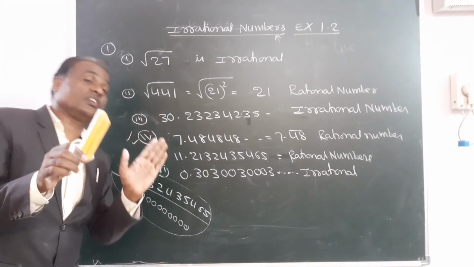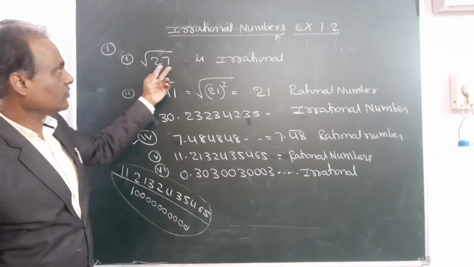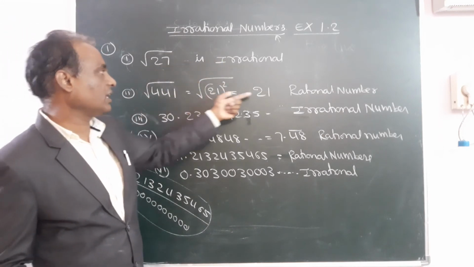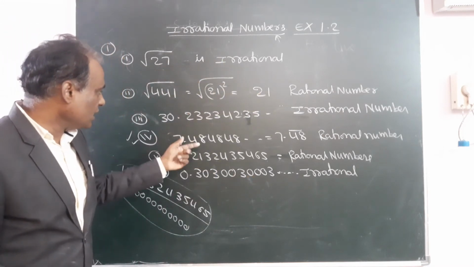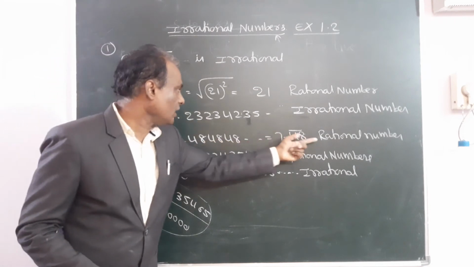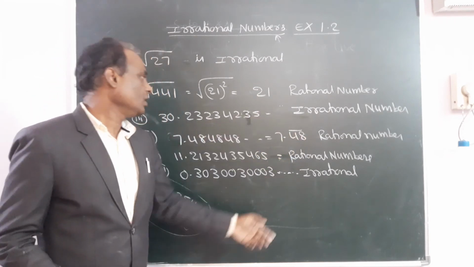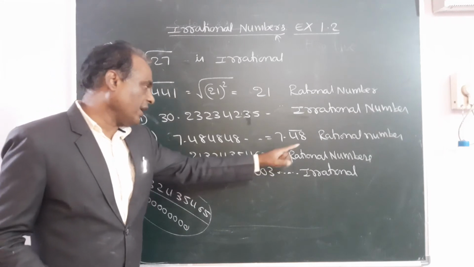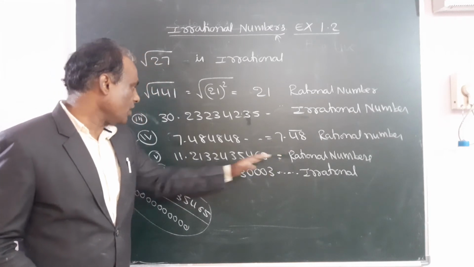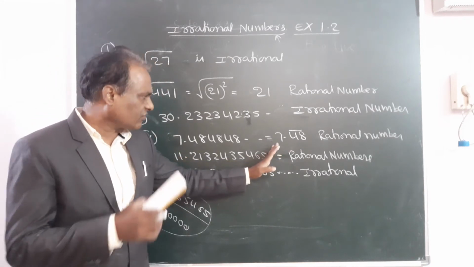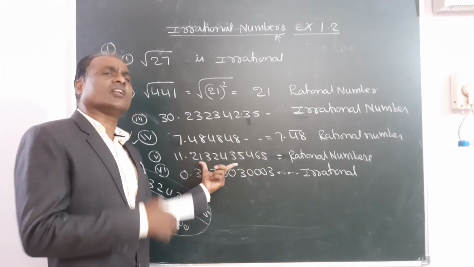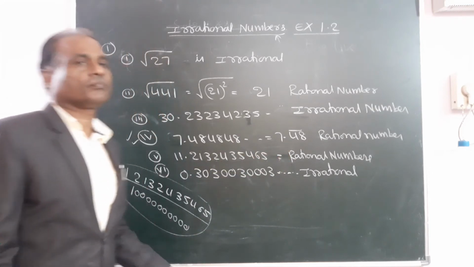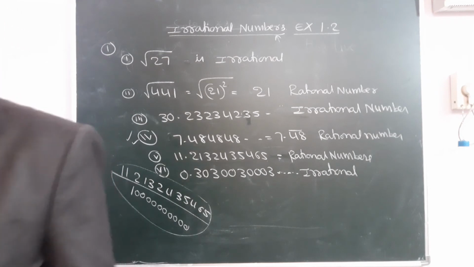So there is a confusion in rational and irrational. When a root is there, irrational. Root is removed, rational. When it is repeating like this, rational. Not repeating, irrational. When there is no "so on", it ended somewhere after the decimal. Of course, we have so many numbers, but it stopped here. Whenever it is stopping, it is always a rational number. That's all. Go to the second question.